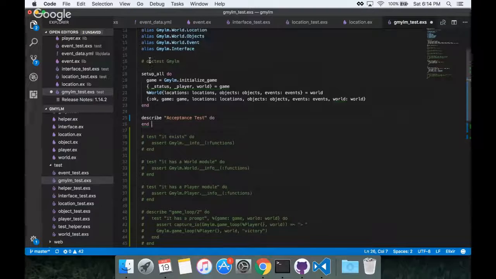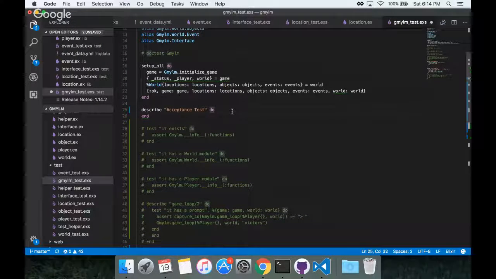Why aren't you running the GMYLM doc tests? Do we have GMYLM doc tests? What are they? Shiny object. We will look at that at some point.